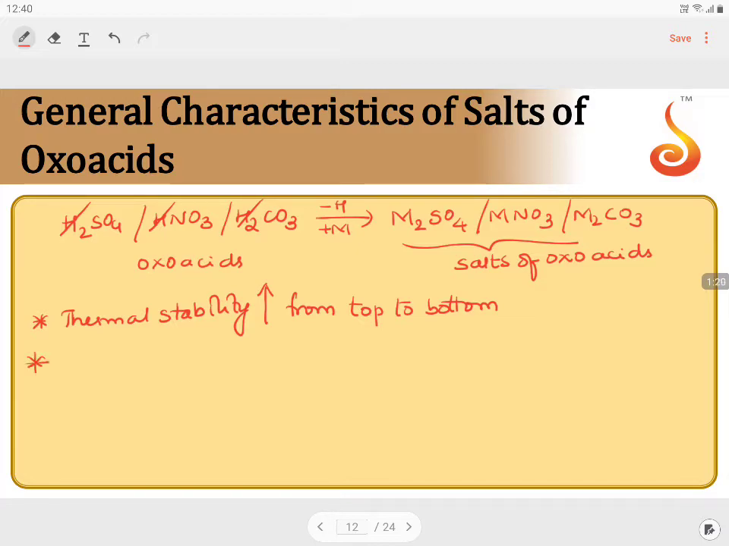If you take the solubility of these salts, solubility increases from top to bottom. This is because of the increase in the ionic character. Because the ionic character increases from top to bottom, solubility increases from top to bottom. One of the interesting points.